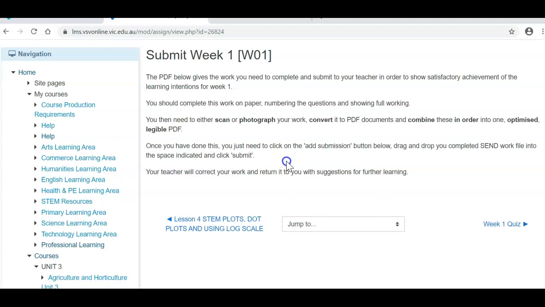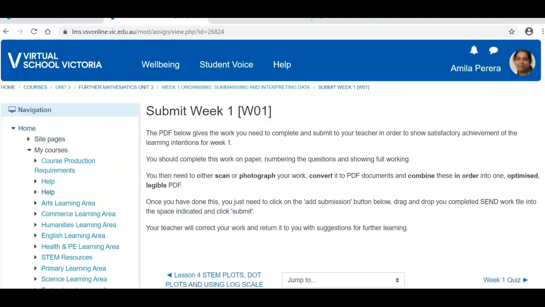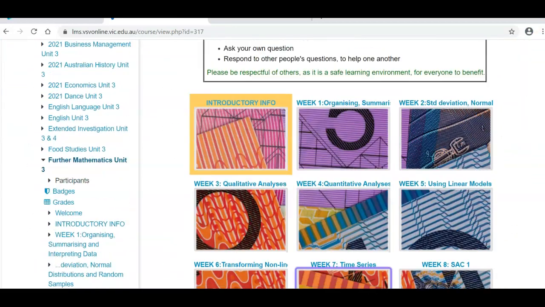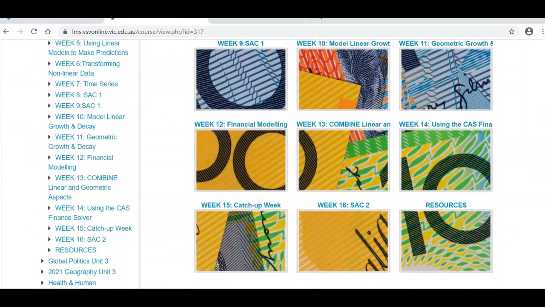It's a PDF, so you're not going to do it on the PDF. What you need to do is take a printout of your weekly work, do it in your workbook, and then scan it. I'll let you know these things in detail later on. So this is just an introduction. So that's how you do it. Okay, so that is regarding your weekly work.